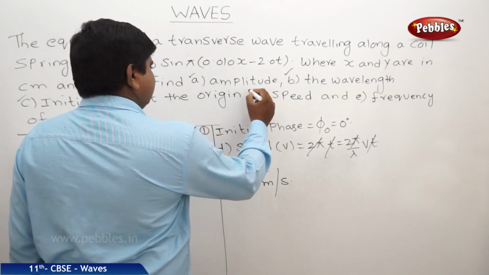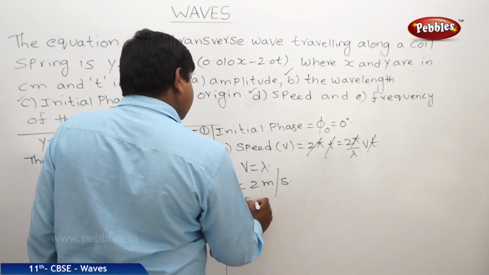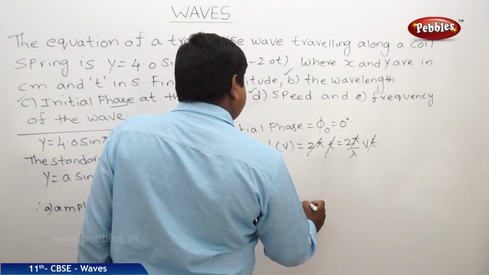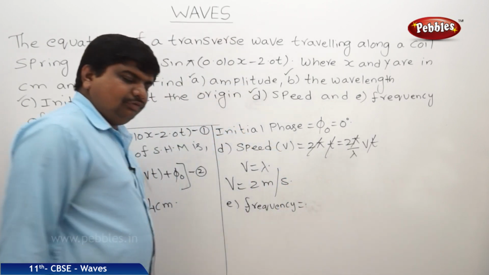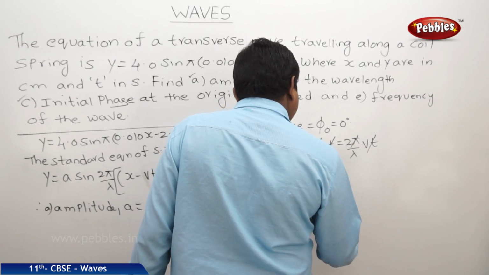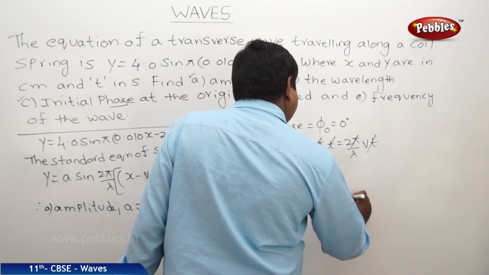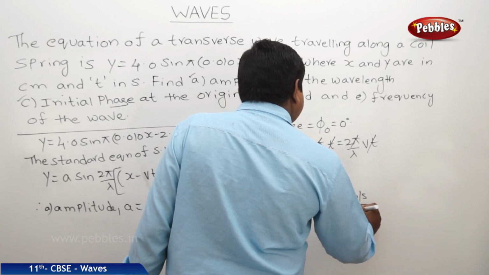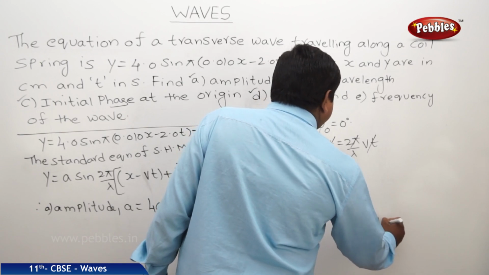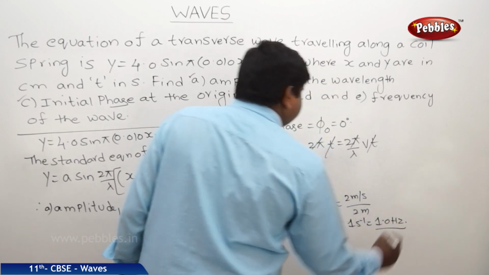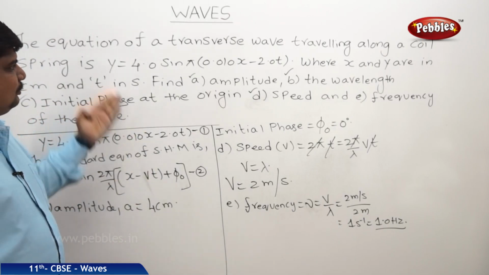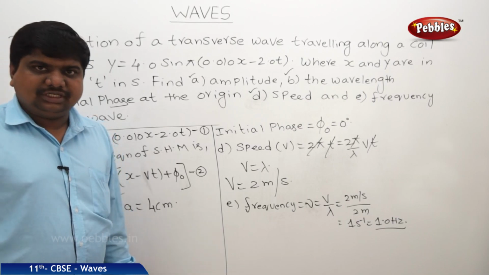The last bit, frequency. Nu is equal to, we know that v is equal to nu lambda, so nu is equal to v by lambda. v is equal to 2 meters per second, lambda is equal to 2 meters, therefore we will get 1 second inverse, nothing but 1.0 Hz. Like that, we can find out the parameters related to simple harmonic wave motion.